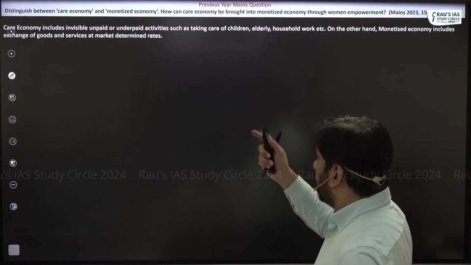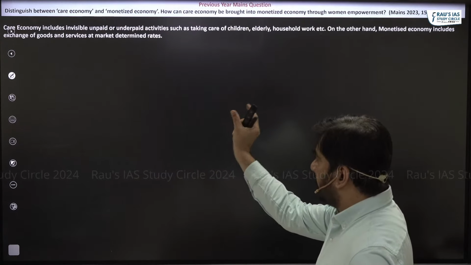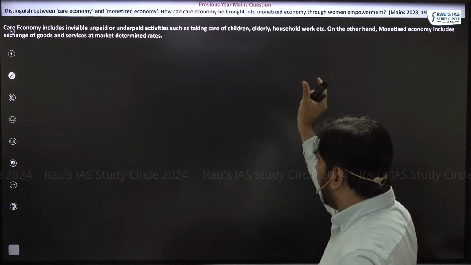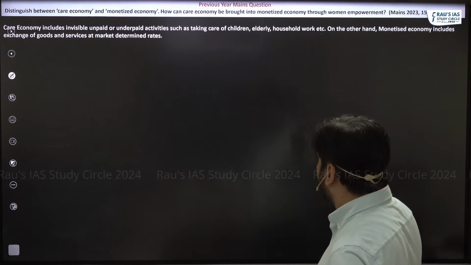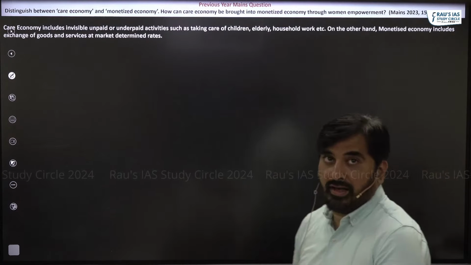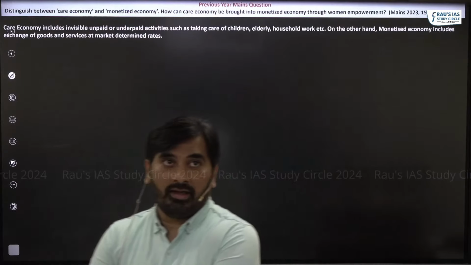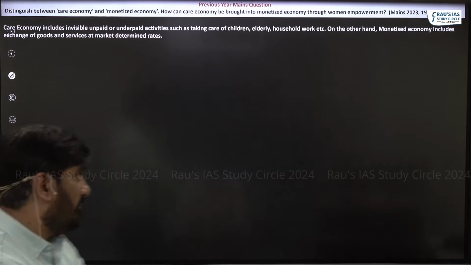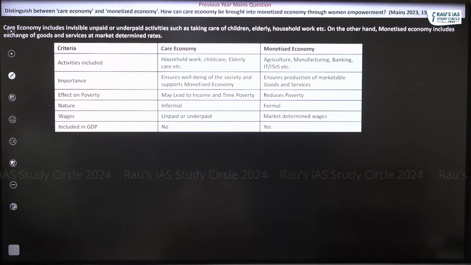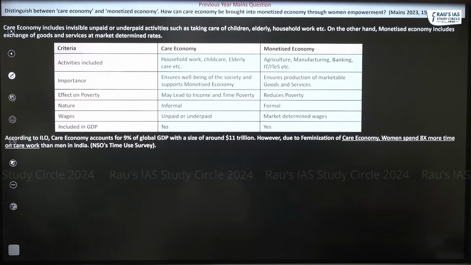Care economy definition includes invisible, unpaid or underpaid activities such as taking care of children, elderly, household work, whereas monetized economy includes exchange of goods and services at market determined rates. Next, because the question is asking to distinguish between care economy and monetized economy, this is the table which shows the difference. You can very well go to the table.